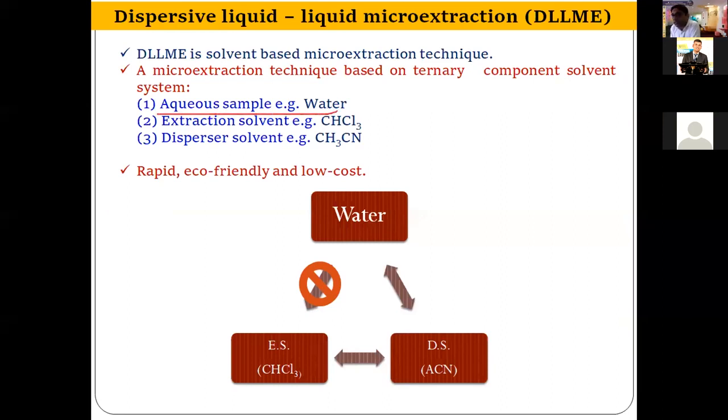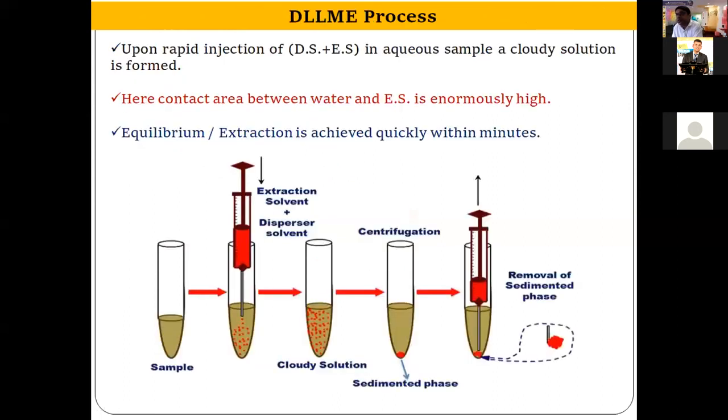Now in DLLME, we have three phases. We have one aqueous phase as in LLE, and we have one extraction solvent as well. It is used in LLE. But here we have another third component that is known as disperser solvent. The specificity of this disperser solvent is that it is miscible in water, and it is also miscible in extraction solvent. But the extraction solvent is not miscible in water. So as we know in LLE, the extraction solvent is not miscible in water, but this disperser solvent is miscible in both phases.